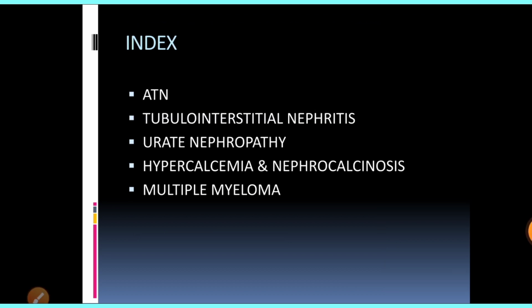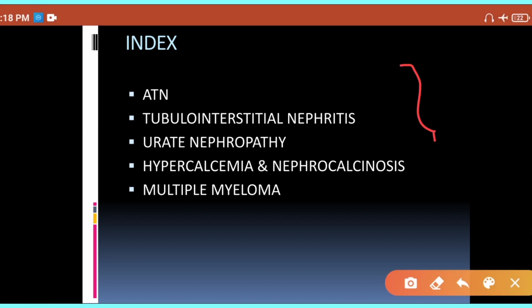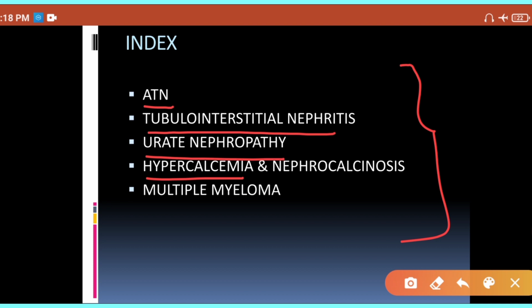Now guys, the examples of tubulointerstitial disease, or we can say the types of tubulointerstitial disease, are these five types, right? Acute tubular necrosis, then tubulointerstitial nephritis, then urate nephropathy, then hypercalcemia induced nephropathy and multiple myeloma.